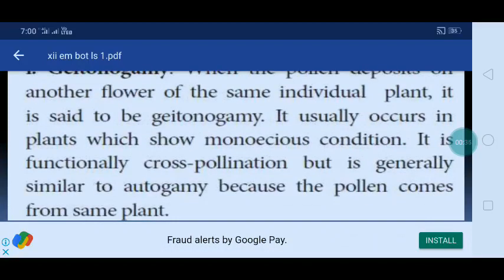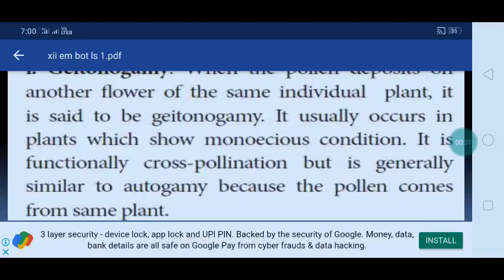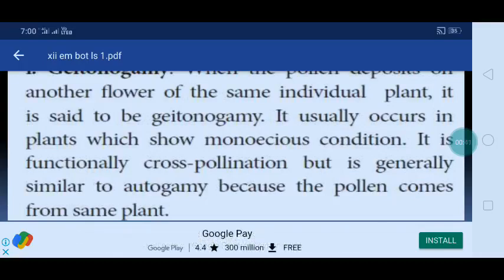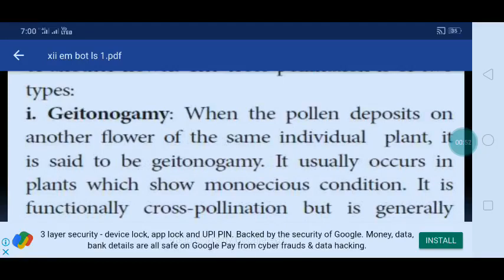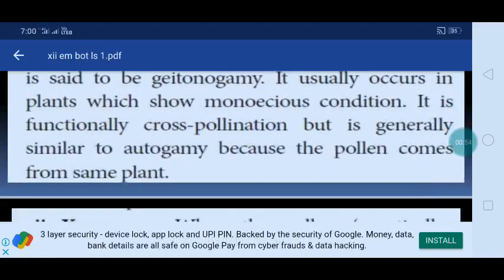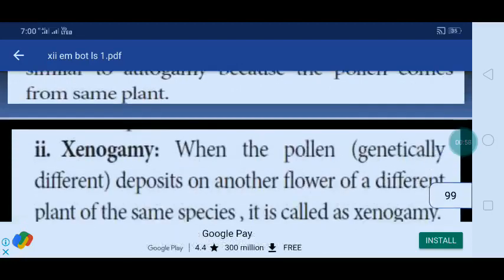It is functionally cross pollination but is generally similar to autogamy because the pollen comes from the same plant. Here there is geitonogamy. The pollen deposits on another flower of the same individual plant. It is said to be geitonogamy. It looks like self pollination, the same self pollination is there.